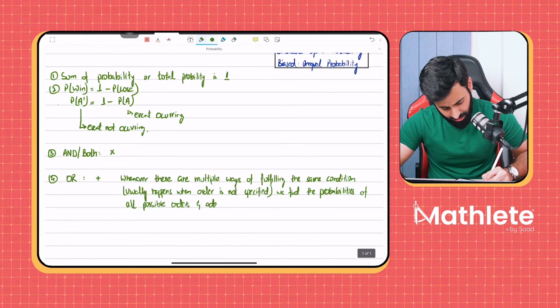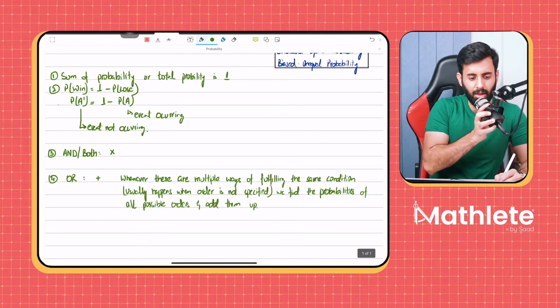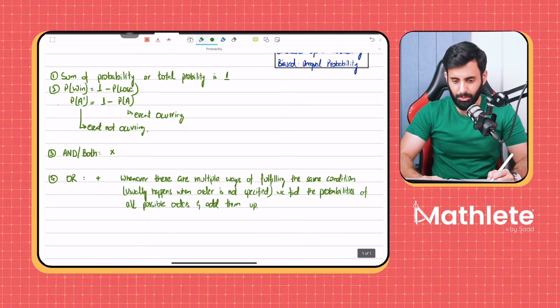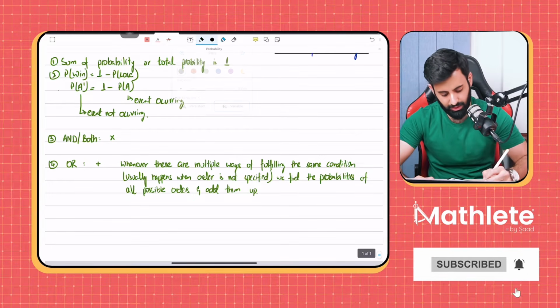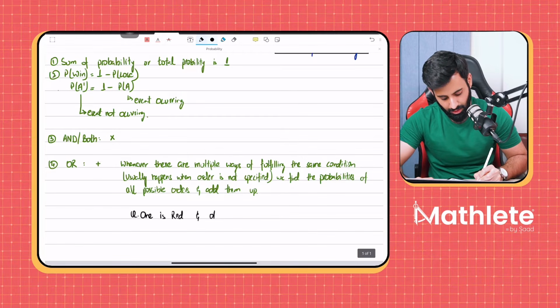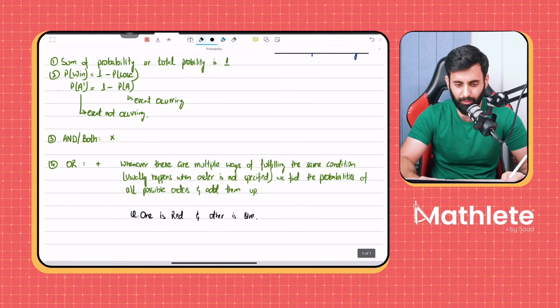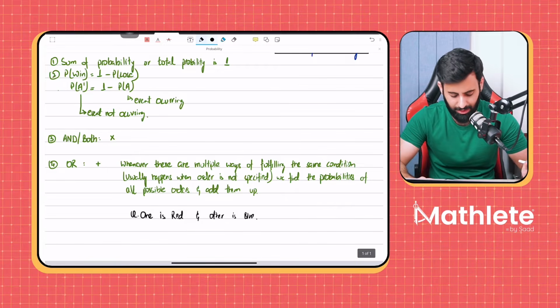Now, I'll give you an example. If the question says that one is red and the other is blue, find the probability that one is red and the other is blue. So notice what the question has done. Let's say we're talking about cards, whatever we're talking about, that's not important.